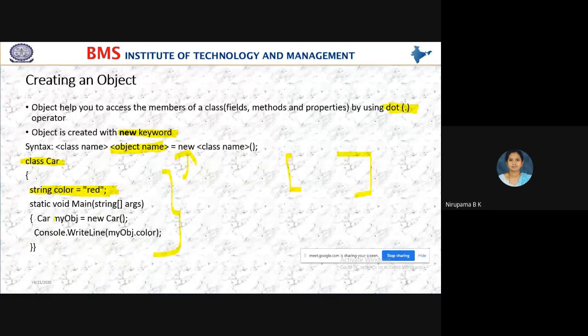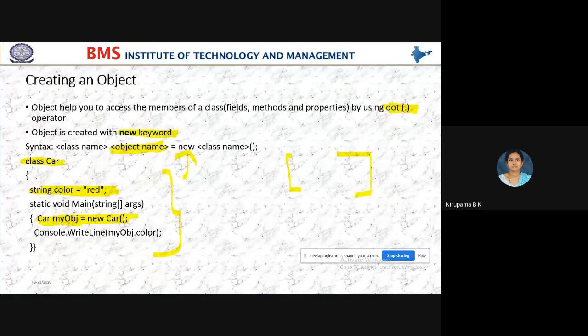Here, see students, I have created an object. According to the syntax, class name is Car, object name is myObject. See students, class name should not be a keyword and object name should not be a keyword. So object name is equal to new and the class name. This is the creation of object. Here I have created an object.